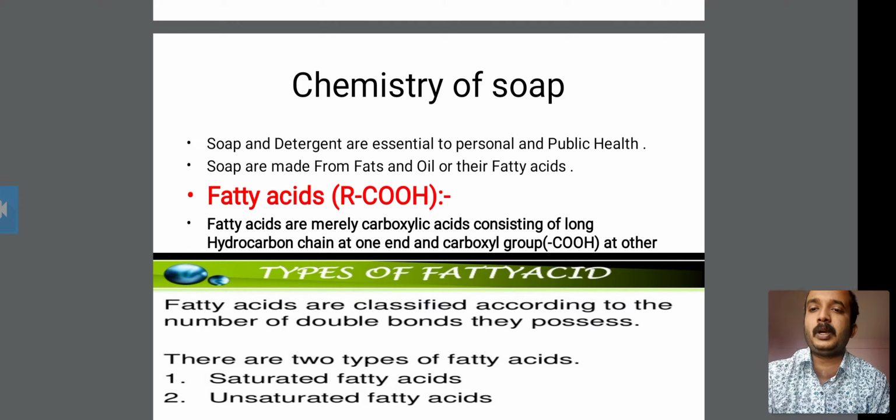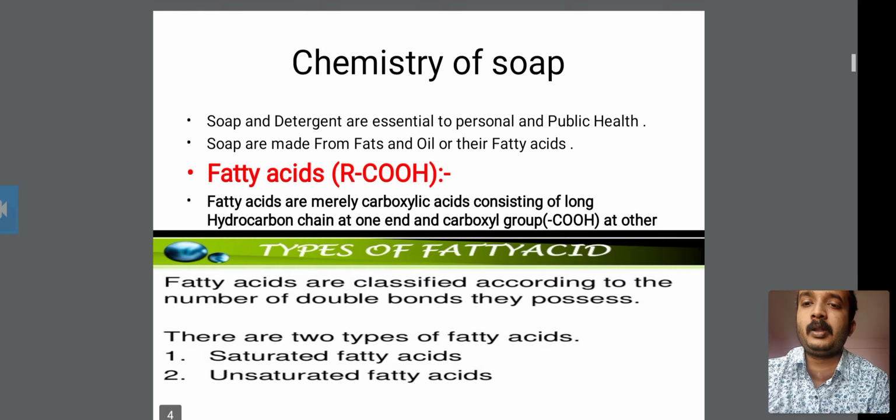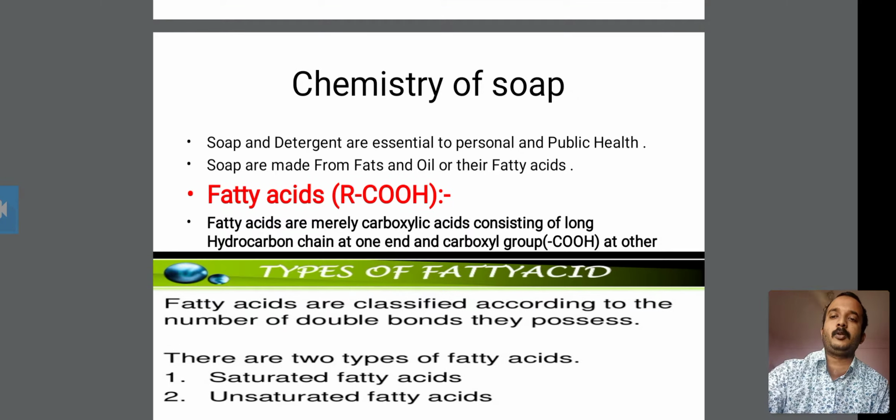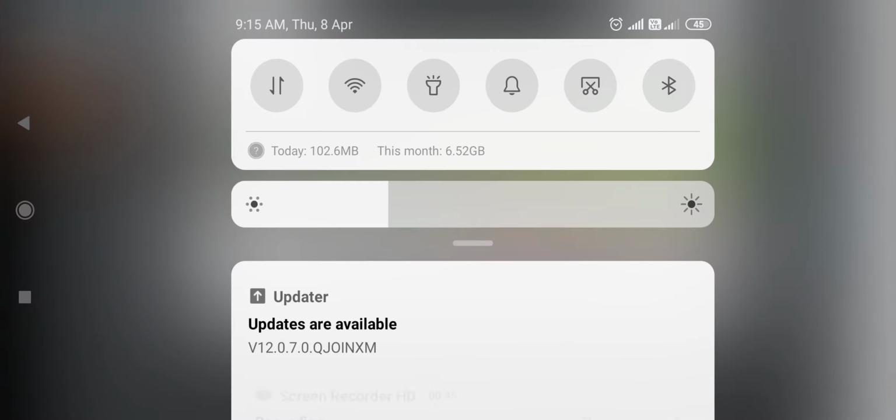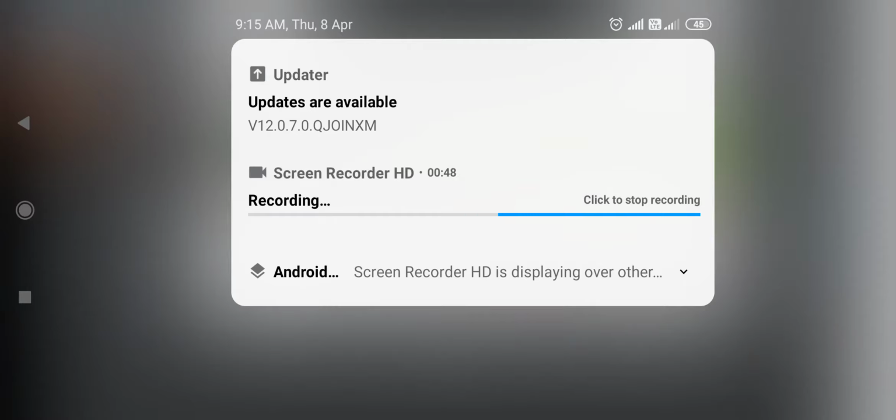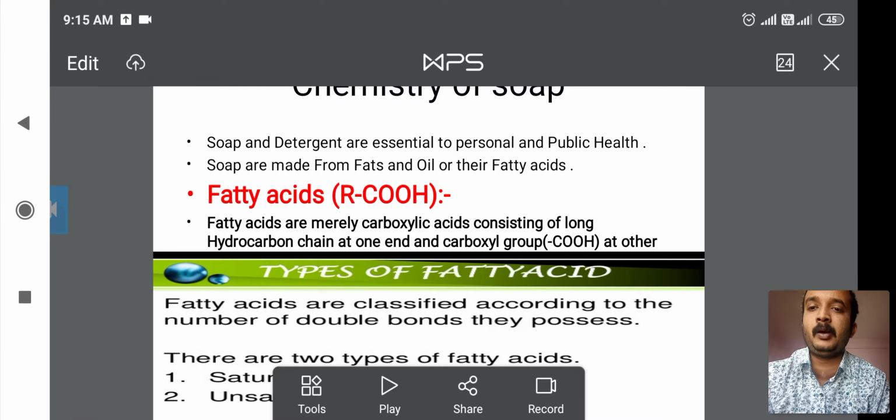Soaps are made from fats and oil or their fatty acids. You have to know that soaps are formed from fats and oils, from some of the fatty acids in animal skin or some of the fatty acids in oils, and therefore soaps are formed. So soap is made from fats and oil or their fatty acids. This is all about the chemistry of soap.